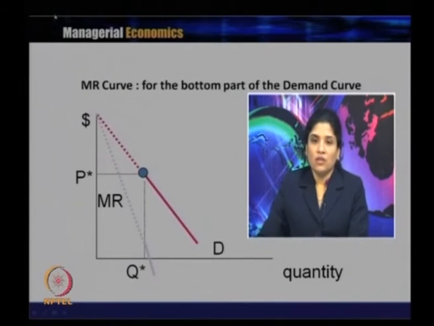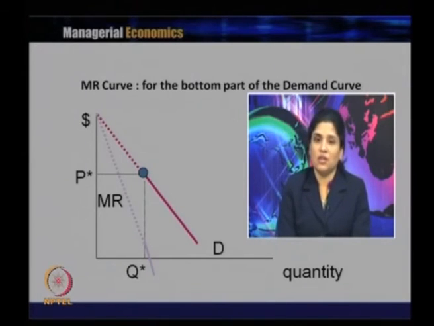Then we will see the marginal revenue curve for the bottom segment, which is again a part of the inelastic demand curve. So there are two marginal revenue curves with respect to the demand curve, because it is one demand curve but it has two segments, one elastic and the other inelastic.